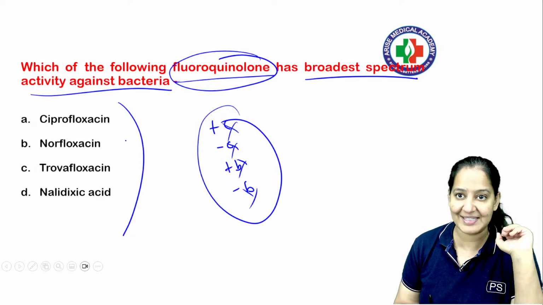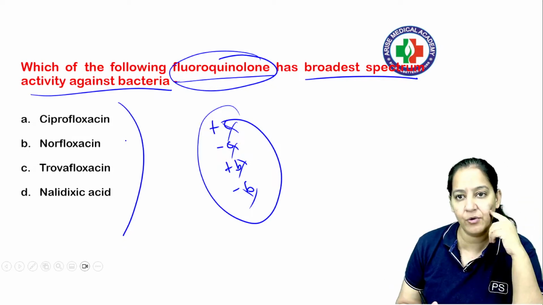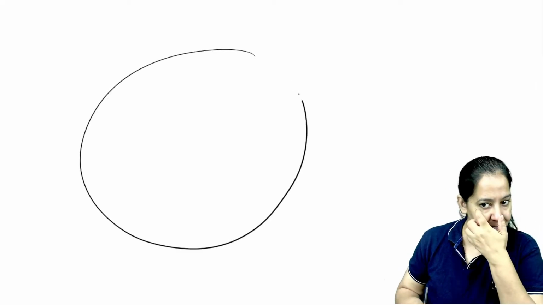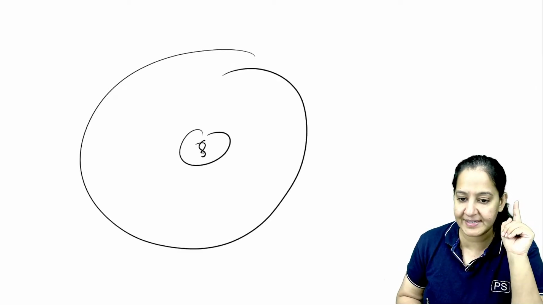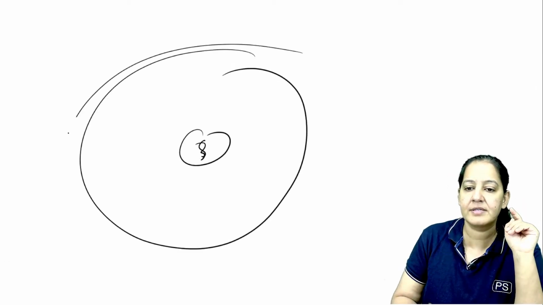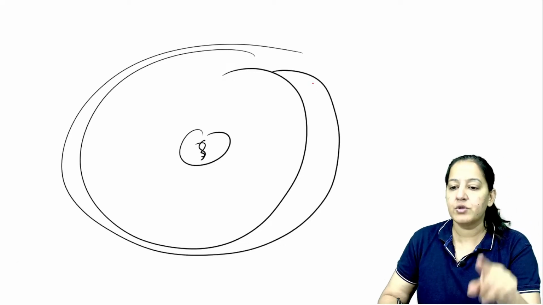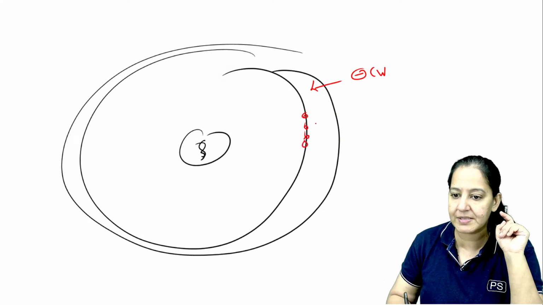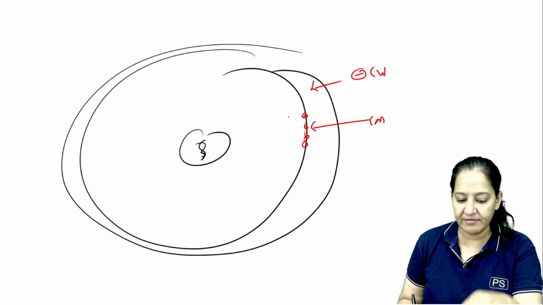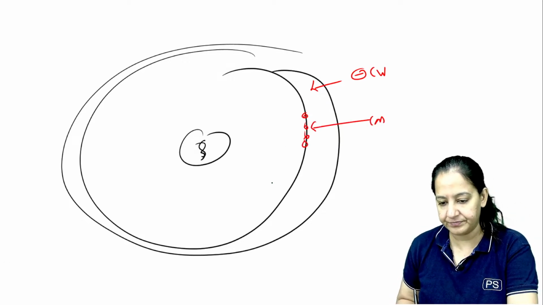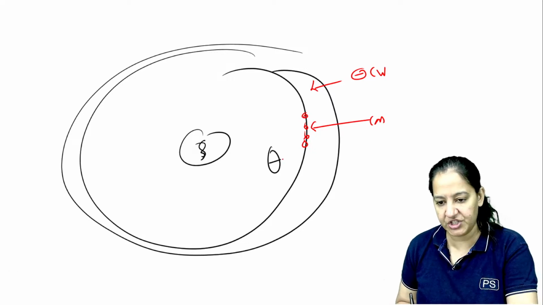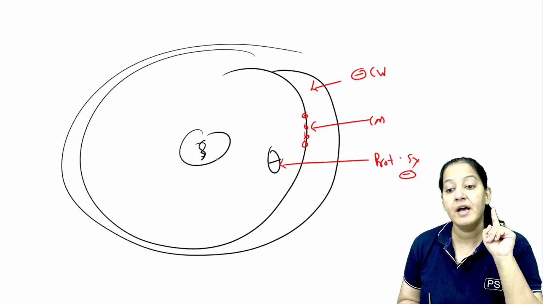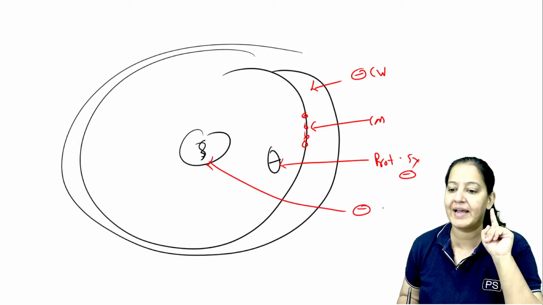So they are asking the classification, but I will explain everything about the fluoroquinolone. I told you the 4 ways to kill a bacteria. One of the ways is nucleic acid synthesis. This is the bacteria, this is the cell wall. We have drugs which inhibit cell wall synthesis, drugs which cause pores in the cell membrane, and drugs which inhibit the ribosome, which inhibit protein synthesis. Protein synthesis inhibitors, we have seen that. The last one, the drugs which inhibit nucleic acid synthesis.